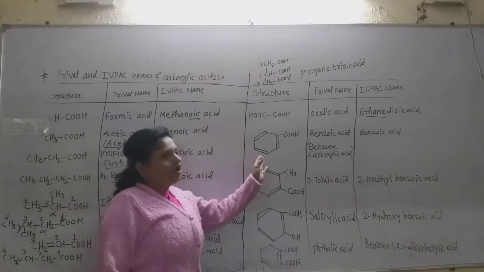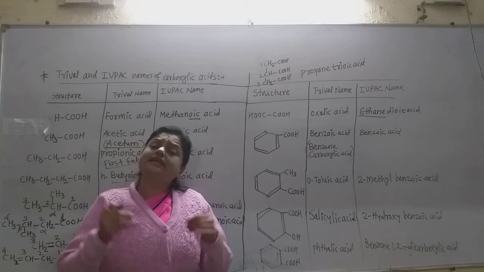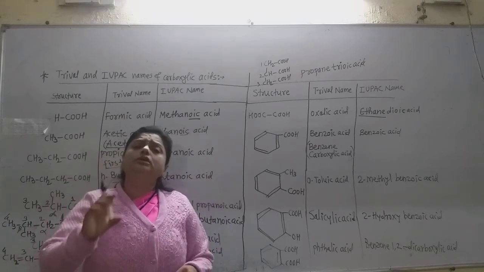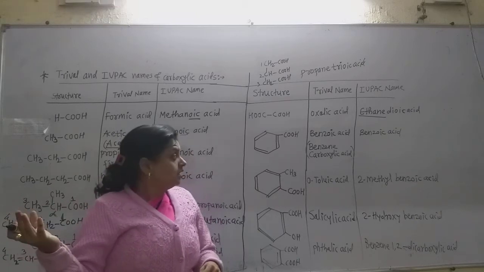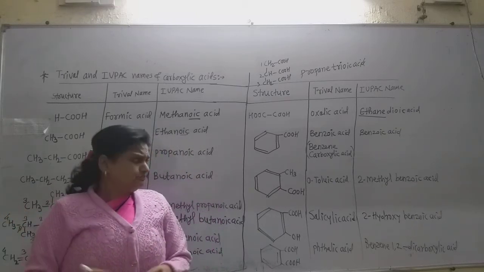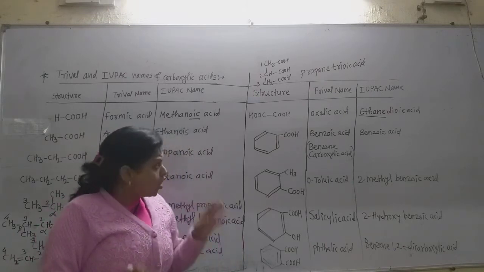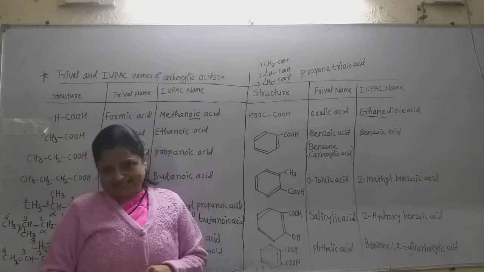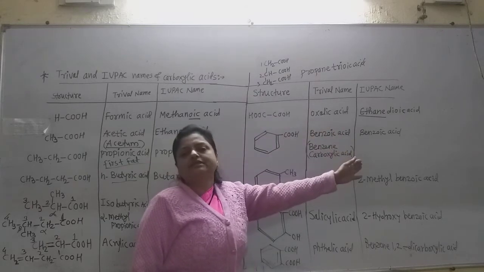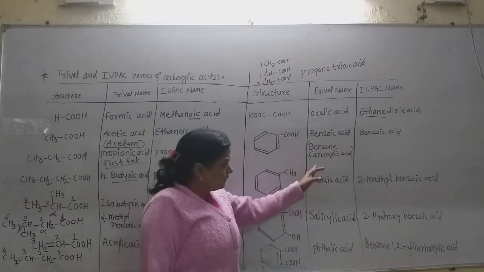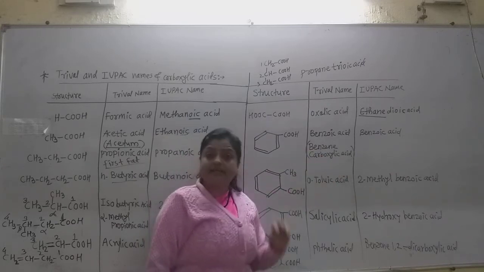Now this is an organic acid. We know that it is benzoic acid. But organic acids are given the name: first write down the ring's name, that is benzene, and then write down the word carboxylic acid. But the IUPAC nomenclature system accepts the name of this compound as benzoic acid. It is commonly called benzoic acid, and in the IUPAC name system also called benzoic acid. But the name is also given as benzene carboxylic acid.